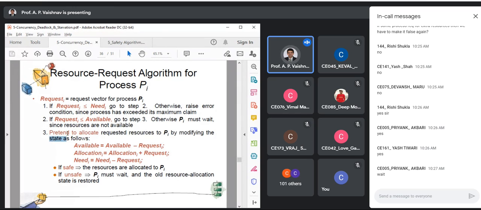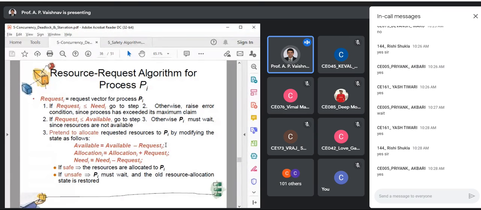Now comes the important part, pretend to allocate. Okay, that is again a simulation. Before we go for the pretense, we need to update the data structures, right? So see what we are doing. Available will be available minus request. Why are we doing this? Because we assume that we are allocating the extra resources. So those extra resources will be taken out from the current available, obviously. So now you will have fewer available resources. Okay, clear with the first line, right?